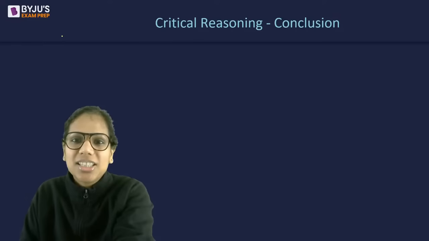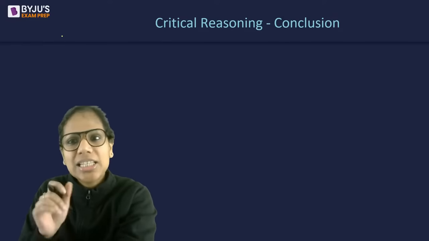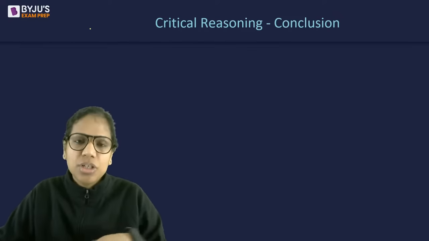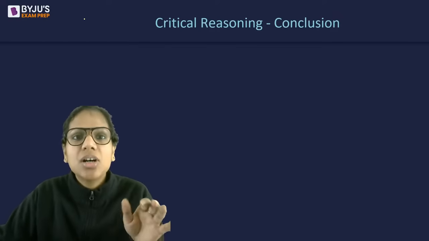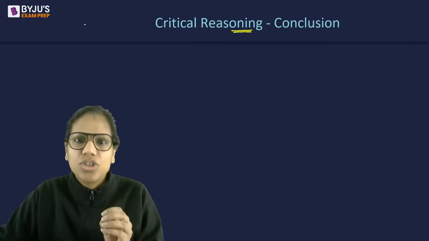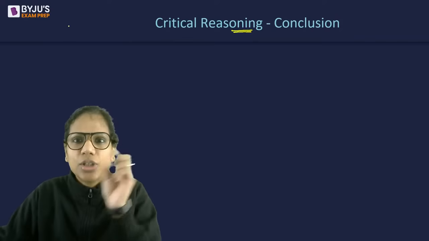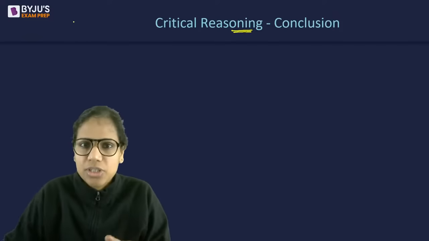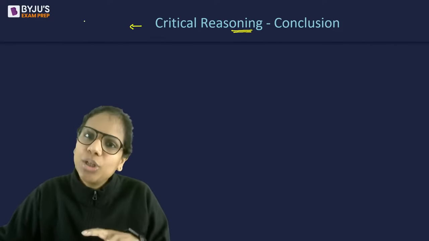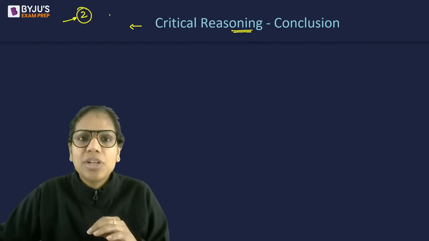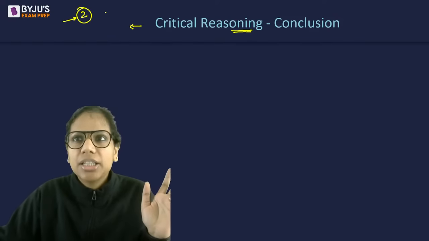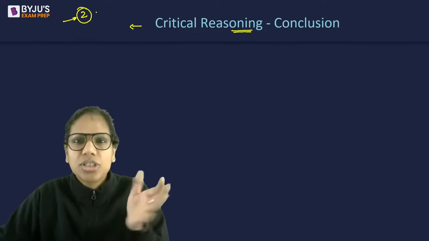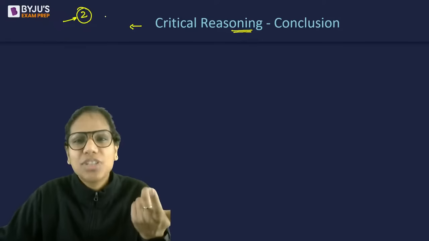Anyway, so this was your poem, right? Let's come to some critical reasoning questions. Now, in your previous years, what I observed as I analyzed the papers was that some of your critical reasoning questions are very logical, in the sense that you just need to form relationships. A leads to B, B leads to C, those kinds of relationships, and you will be able to solve the questions. In fact, in XAT 2022 itself, two such questions were asked. One was about catastrophes and accidents, and there was one more where you needed to just apply your knowledge. It was about geological movements, something of that sort, right?